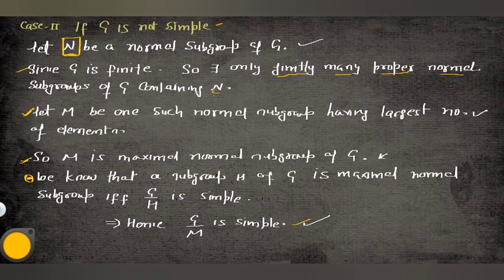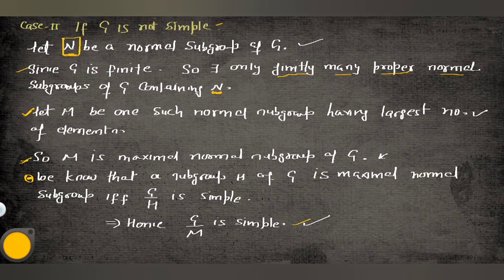The point is that if G is not simple, then there must be a normal subgroup. It could be possible that other than this, there exists another normal subgroup. So we can say that finitely many proper normal subgroups will exist in G which contain N. So this N will be contained in any of those finitely many proper normal subgroups.